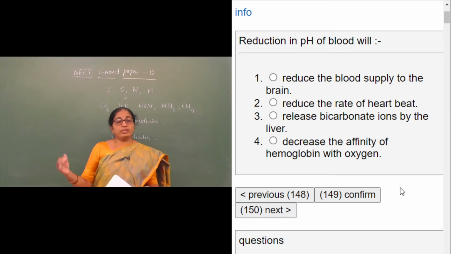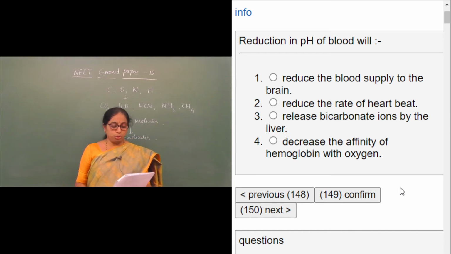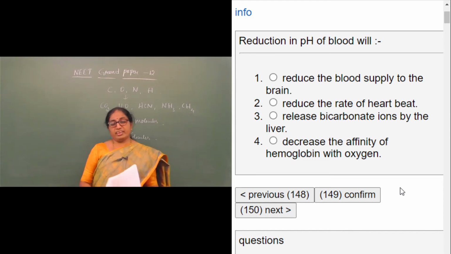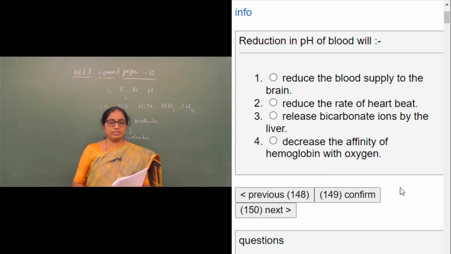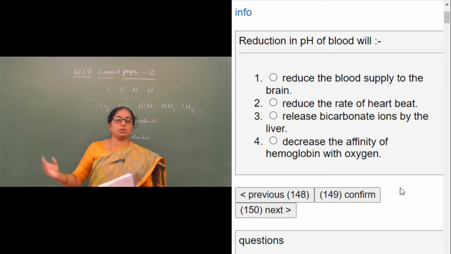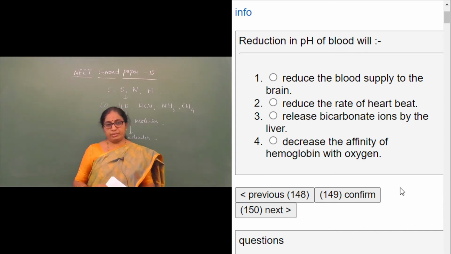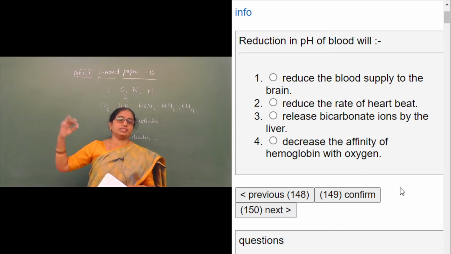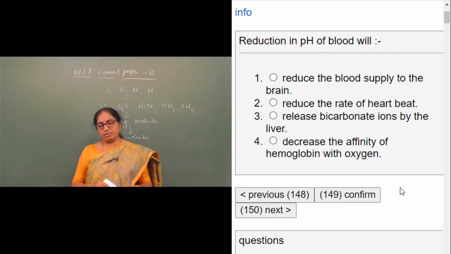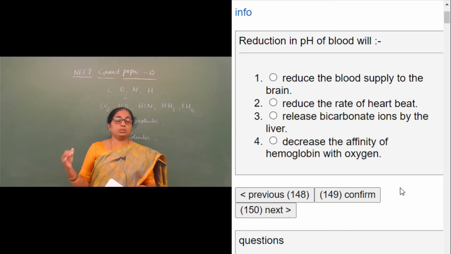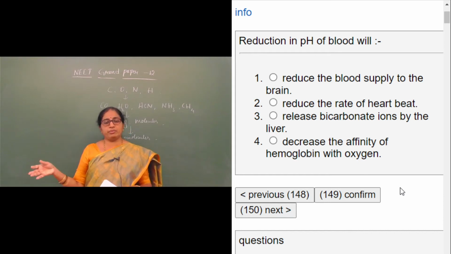Whenever the blood is near the lungs, there is an increased concentration of carbon dioxide, which increases the pH level. Increased concentration of carbon dioxide will increase pH, as we have studied in our syllabus. So reduction in pH of blood will obviously reduce what?